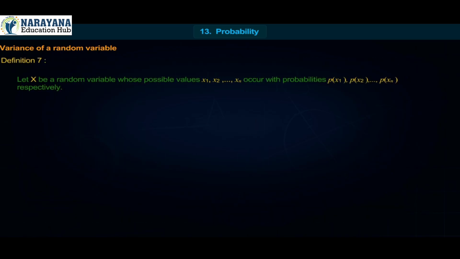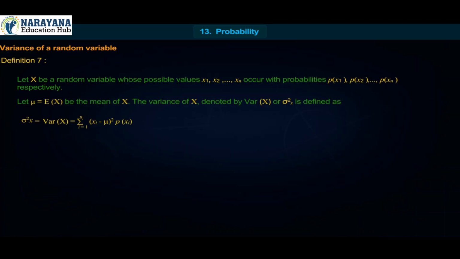Definition 7. Let x be a random variable whose possible values x1, x2 up to xn occur with probabilities p of x1, p of x2 up to p of xn respectively. Let mu equal E of x be the mean of x. The variance of x, denoted by variance of x or sigma x square, is defined as sigma x square equal to variance of x equal to summation i equal to 1 to n of xi minus mu whole square into p of xi.